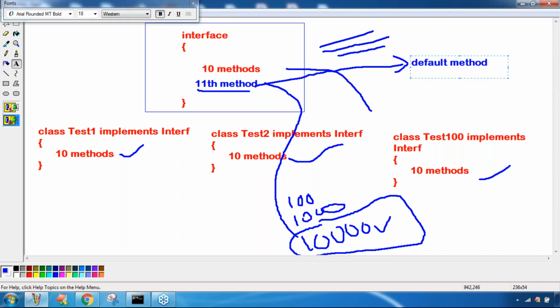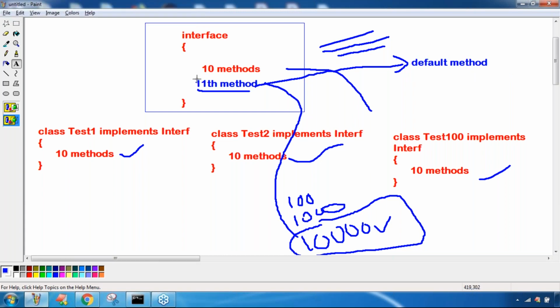The biggest advantage of a default method: if I add a default method, is there any effect on the implementation classes? A default method already has an implementation, so the class is not required to do any extra thing. So without affecting implementation classes, how can we add new methods to the interface?